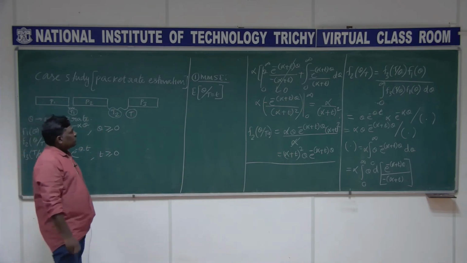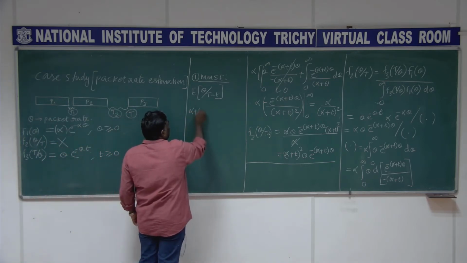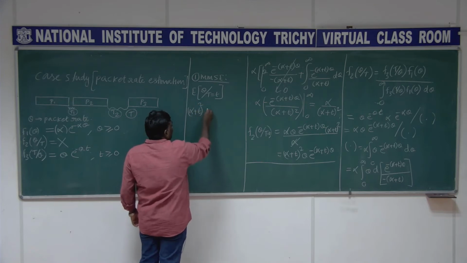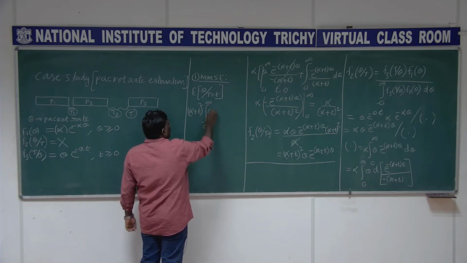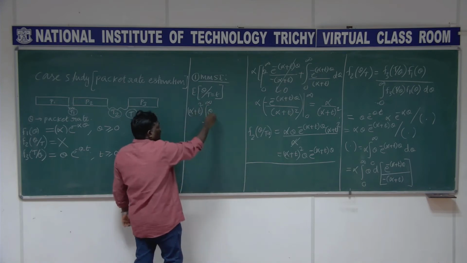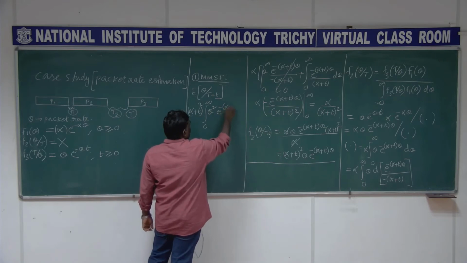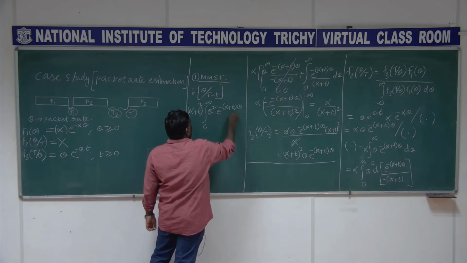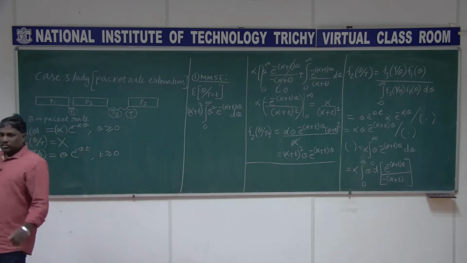So we take (alpha plus t) whole square times the integral; theta is already there, and one more theta I have to put. So it is theta square e to the power minus (alpha plus t) theta d theta. Tell me what answer you are getting for this.